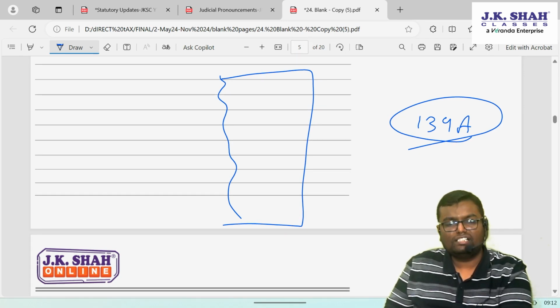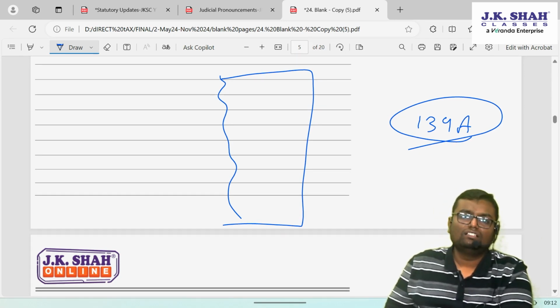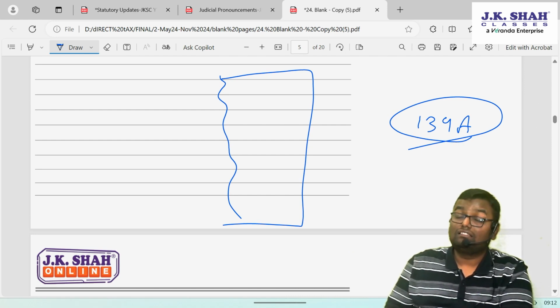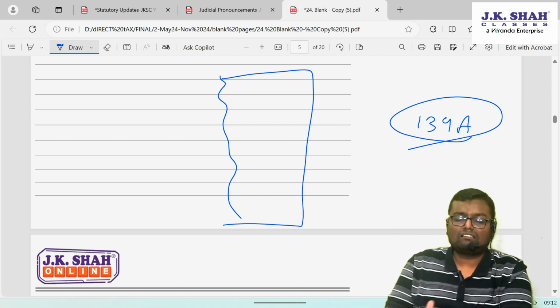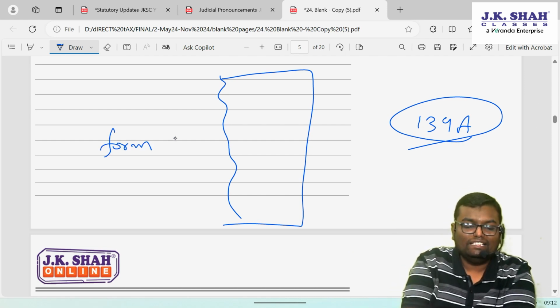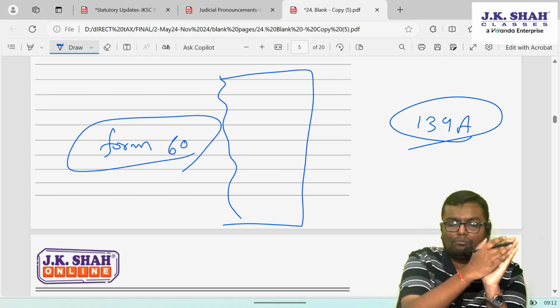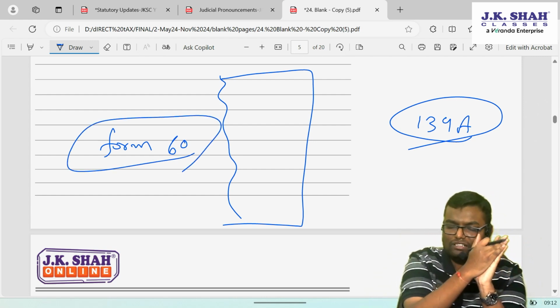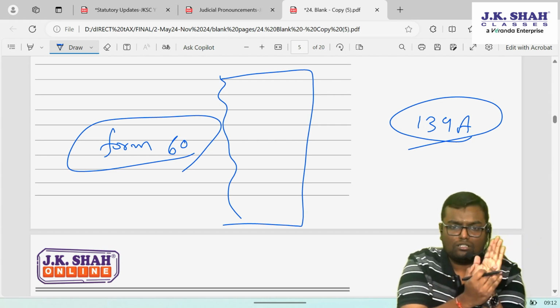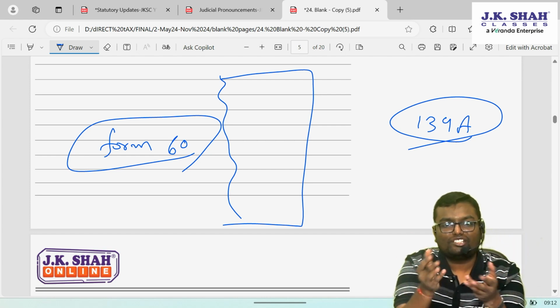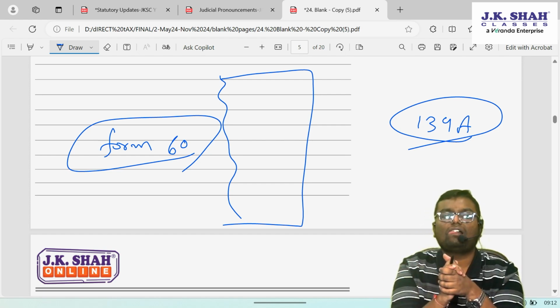Then what is to be furnished? One option is that the person can furnish Aadhaar number in lieu of PAN. The second option is that the person can furnish form number 60, a declaration that I am entering into this transaction. I am supposed to give a permanent account number, but as per 139A, it is not mandatory for me to obtain a permanent account number, so I am furnishing a declaration, form number 60. But